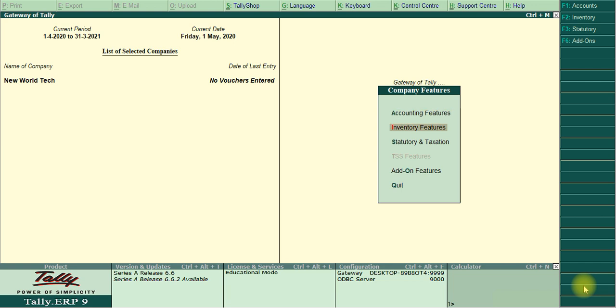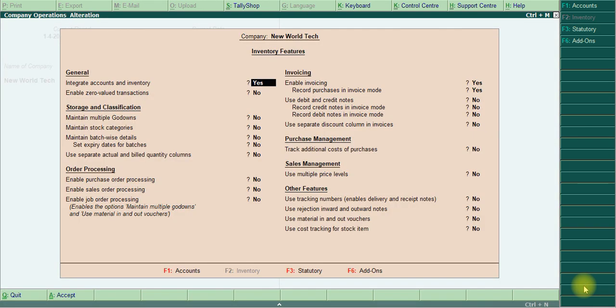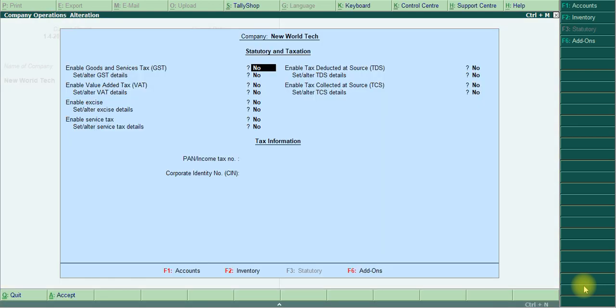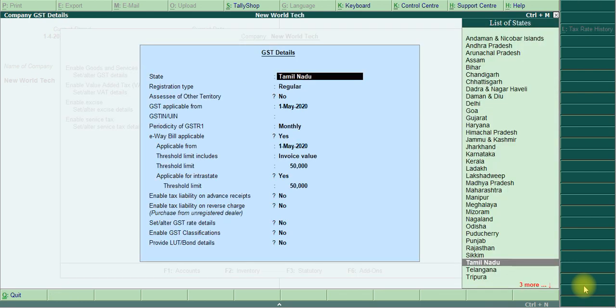Then I move to inventory features. Maintain multiple godown yes. Maintain stock category yes. I just finished. Then I move to statutory and taxation. The first one is yes. The second one, I give yes, to insert our GST number.